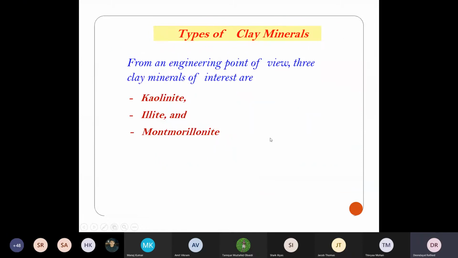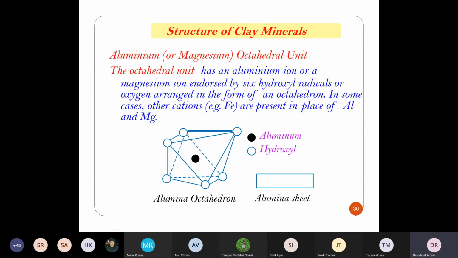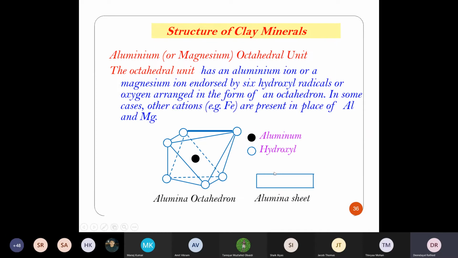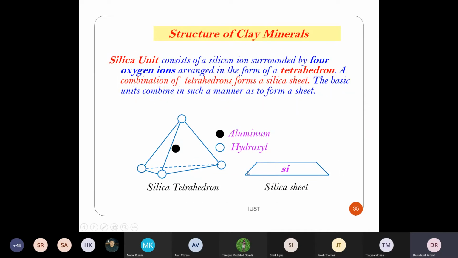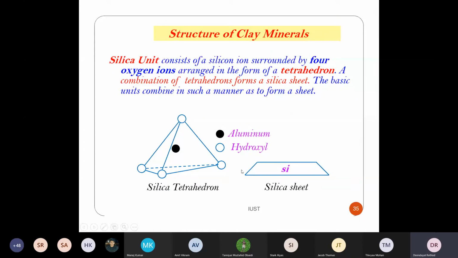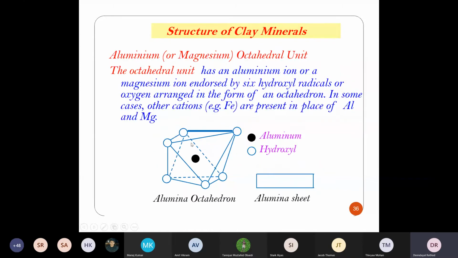Now, two sheets are ready for us. One is silica, the second one is the alumina sheet. So now I will not show this form; I will show it in this form only. This is the silica sheet, which has 4 hydroxyl or oxygen ions. This is the alumina sheet having 6 hydroxyl or oxygen ions, and I'm representing it with this one. Hope this is clear. So I have converted into this type of sheet.